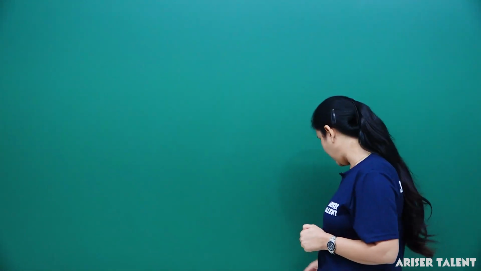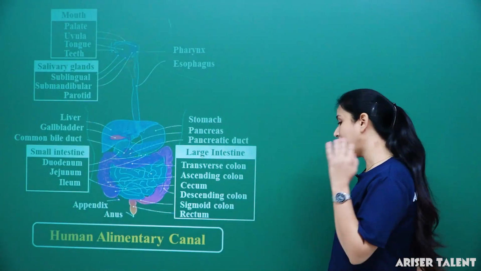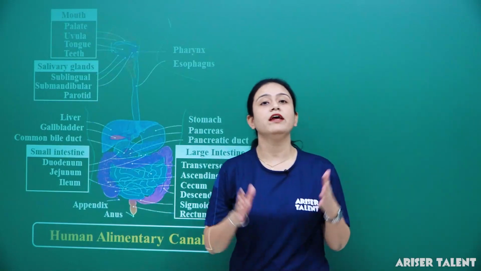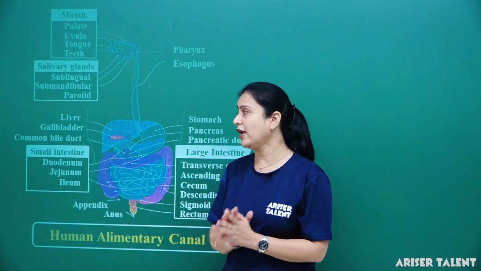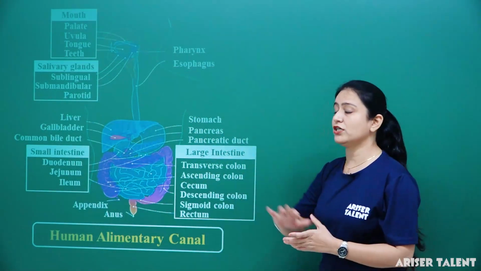As you know, we are studying a very important chapter, that is life process, in which we are studying about nutrition. In my previous lecture, I told you about the digestive system. Now I am going to explain it once again, but this time we are going to talk about the digestive glands. So here we are with the structure.